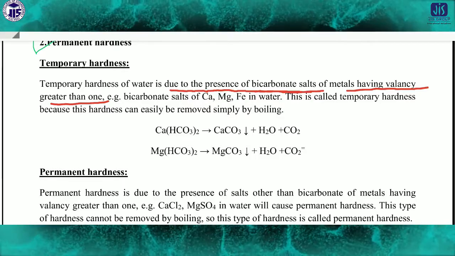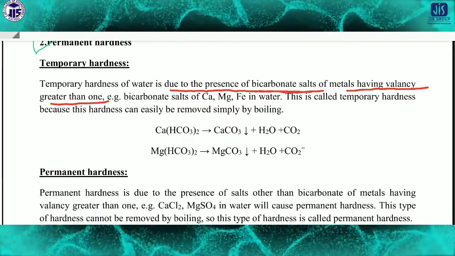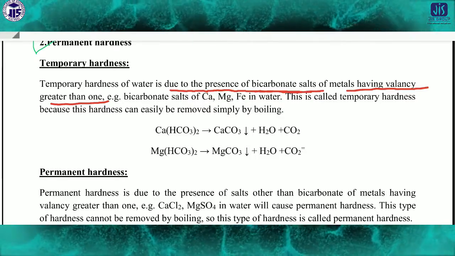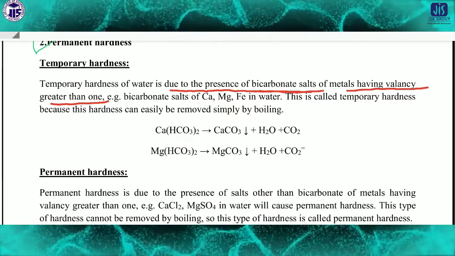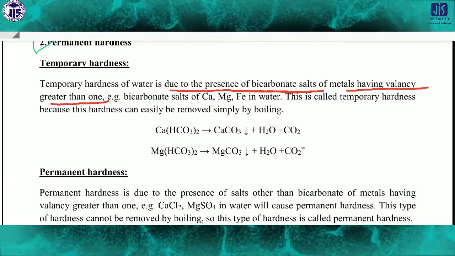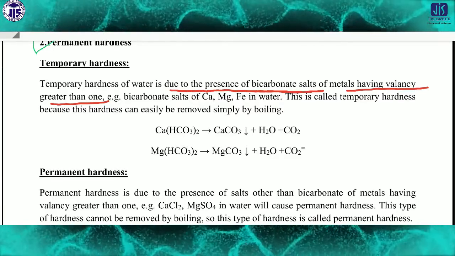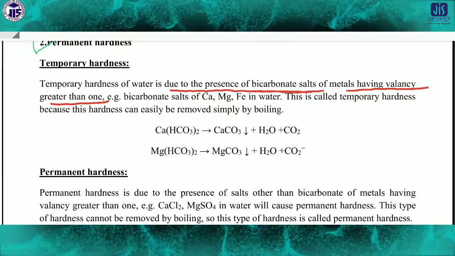So temporary hardness is only due to bicarbonate ions of cations like calcium and magnesium. This is called temporary hardness.